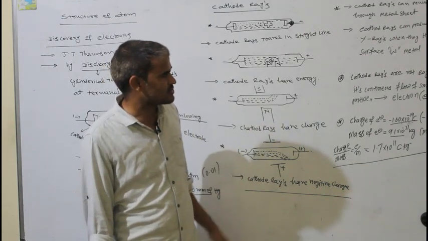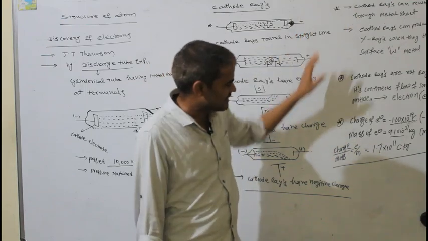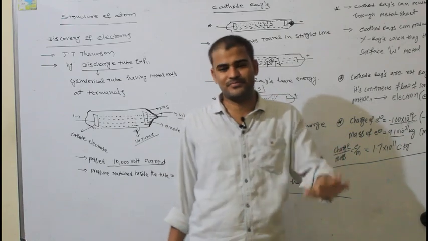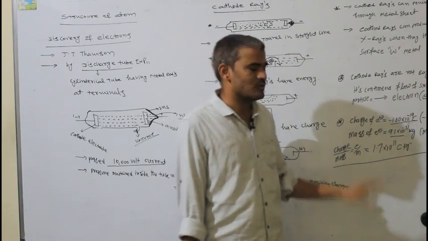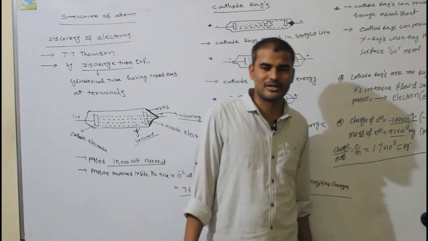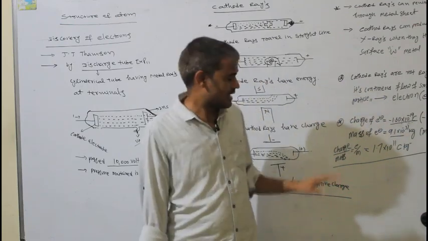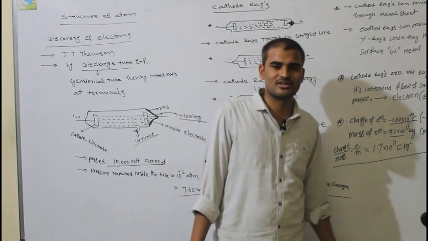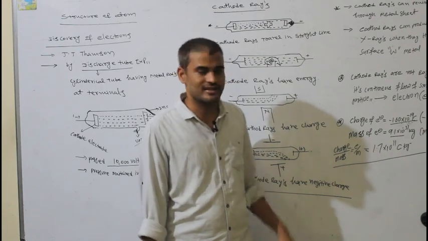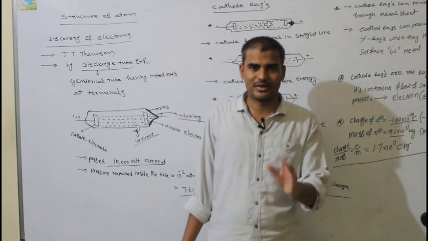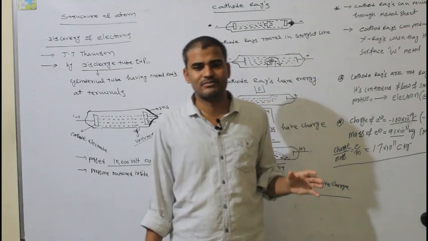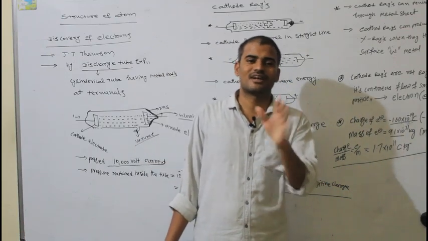In all the cases, the charge, mass and charge by mass ratio of the cathode rays remained the same: minus 1.60 × 10^-19 coulomb, 9.1 × 10^-31 kg, and 1.7 × 10^11 coulomb kg^-1. It is fixed. So from this, he concluded, a very important statement, that the nature of the cathode ray is independent of the nature of the gas and the nature of the electrode.